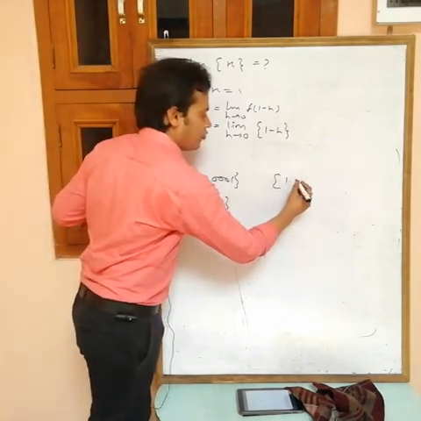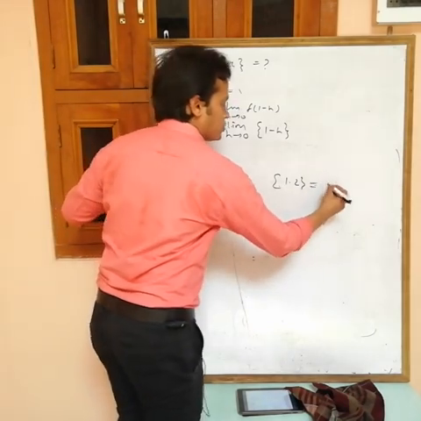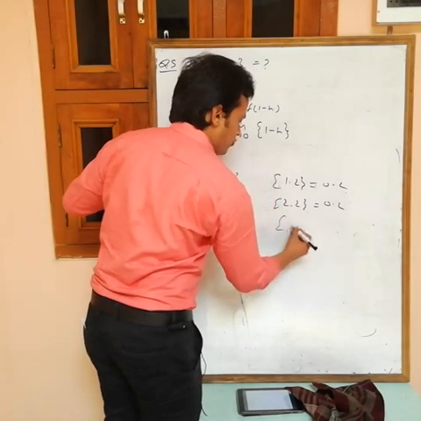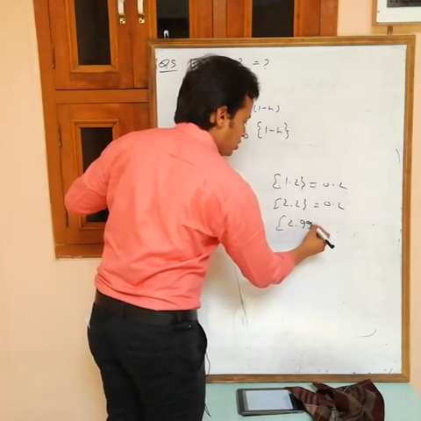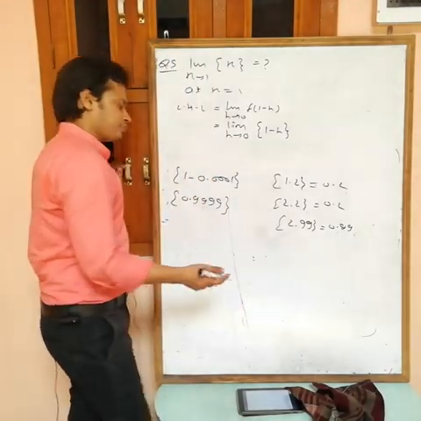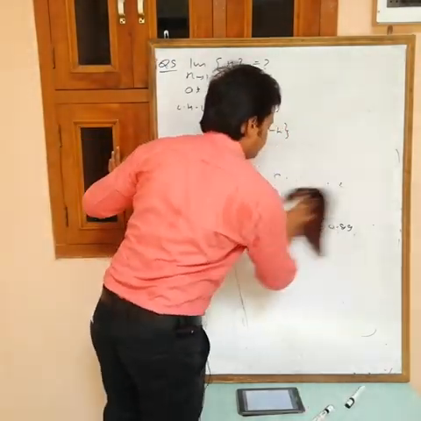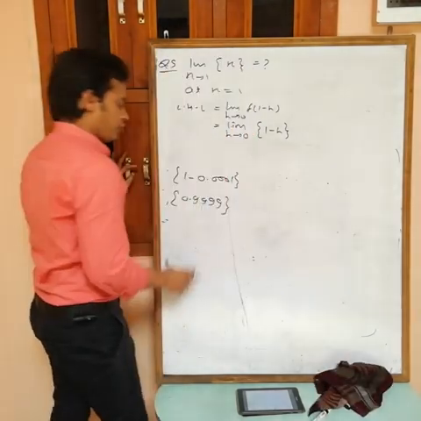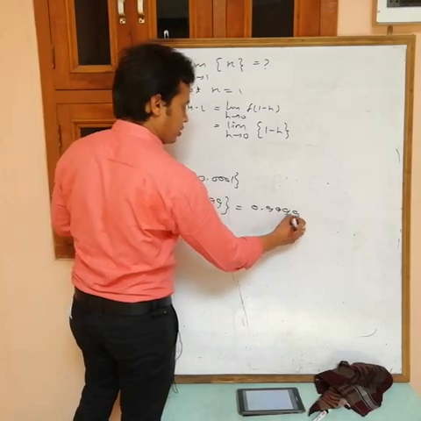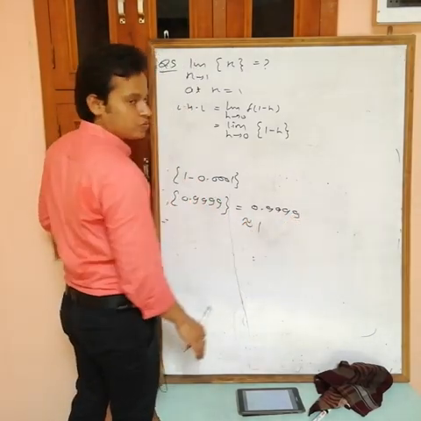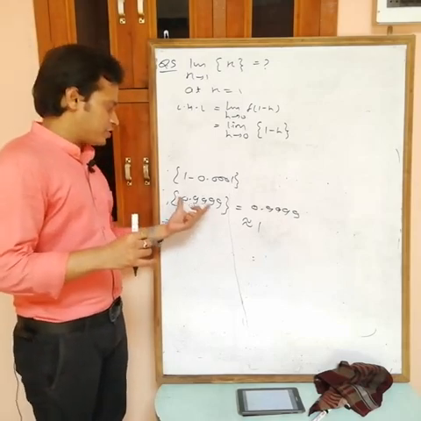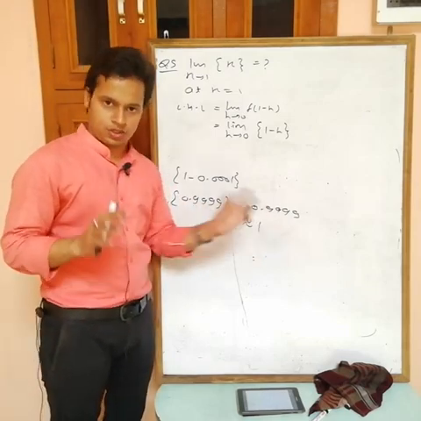Fractional part of 1.2 is 0.2. Fractional part of 2.2 is 0.2. Fractional part of 2.99 is 0.99. Like this. So fractional part of 0.9999 is 0.9999, and approximately this is equal to 1. It means if this quantity is less than 1, then the fractional part of it is as it is. Okay?